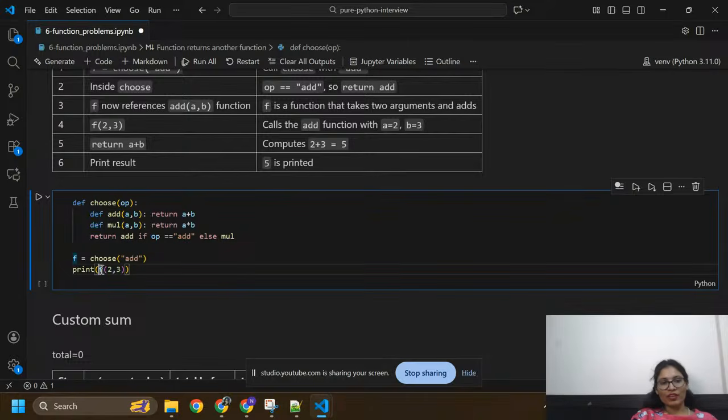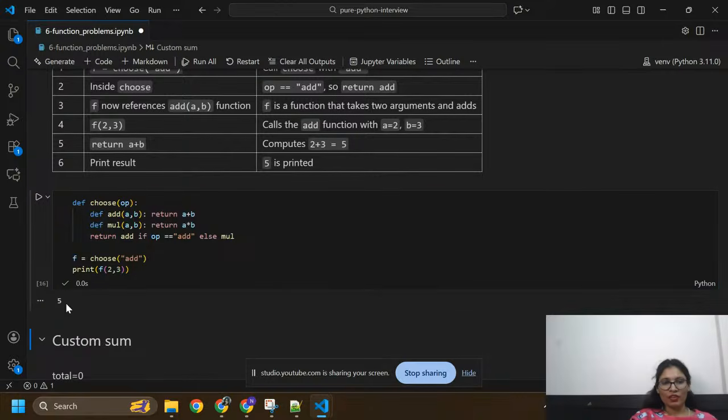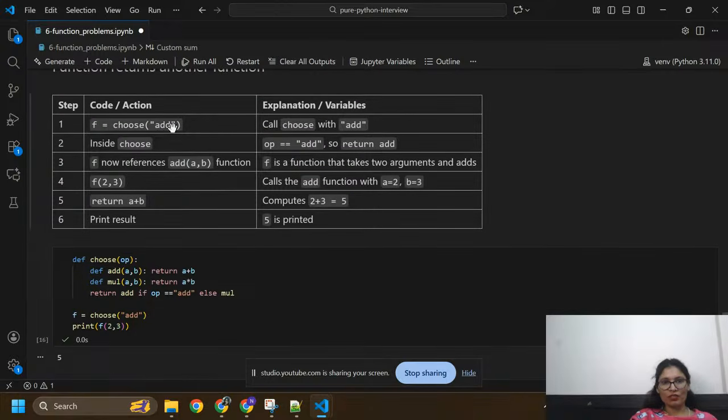So f equals choose, and here I'm going to pass add. Then I print f with a equals 2 and b equals 3. So I got output 5. I already have this description: f is equal to choose add, so call choose with add. Here I'm going to call this function with add, operation equals add. I already wrote this condition here.